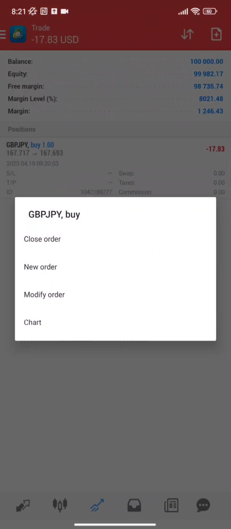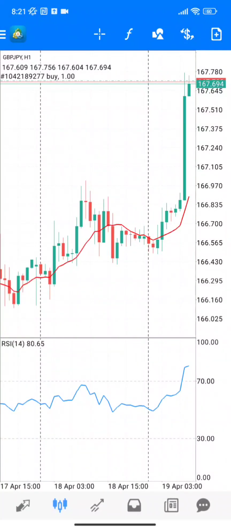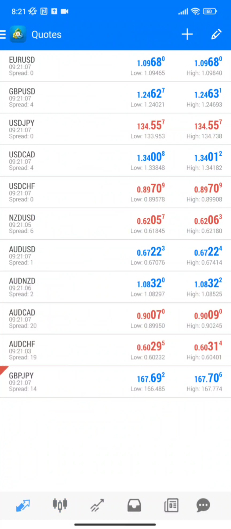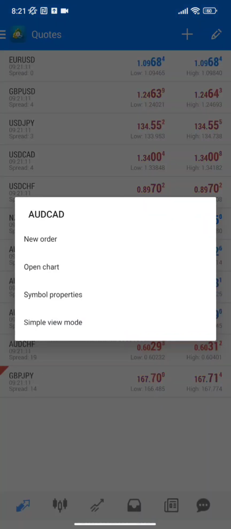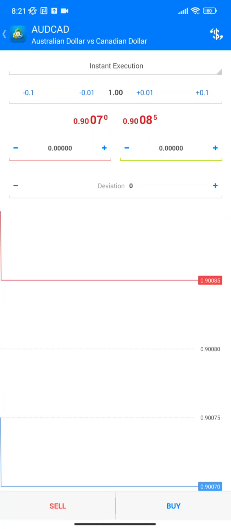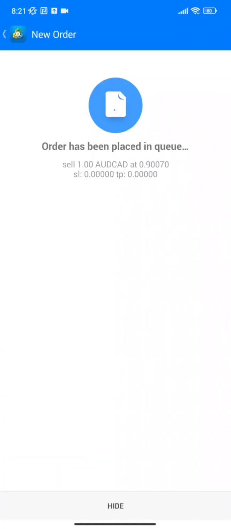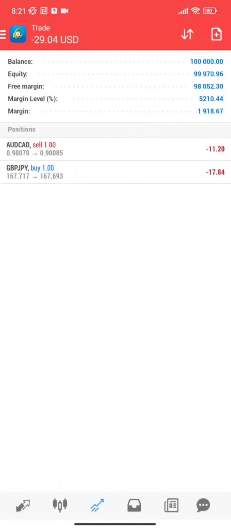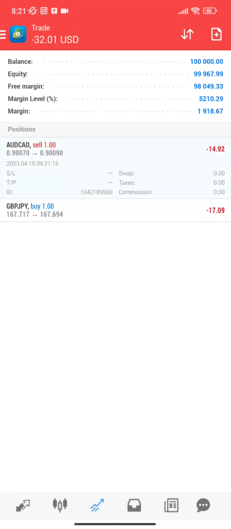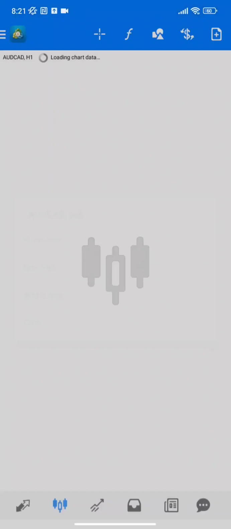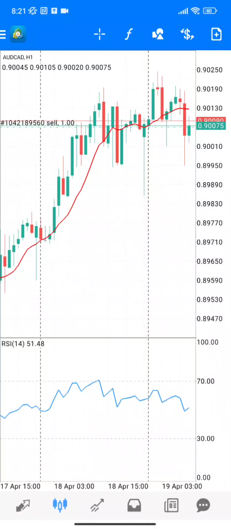This is basically just the spread. We can go to the charts, and this is where we bought it. That's an instant market order, and that's the default whenever you want to buy or sell a pair. Instant execution. If I sell it, it's going to sell. So we open the charts, and we'll see how it goes.